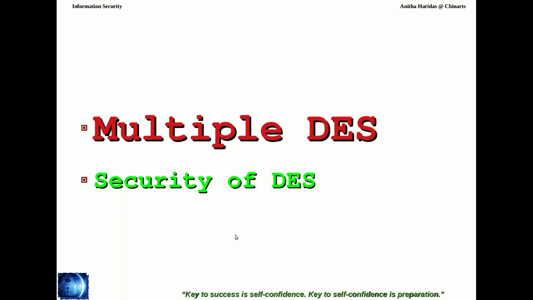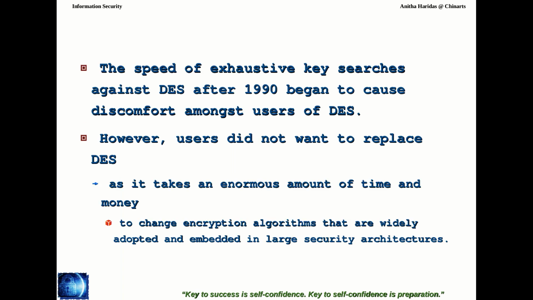Okay. So let us see now what is multiple DES. Now what they have thought, since the key size of DES is only 64 bits, they have started searching for the exhaustive key against DES right from 1990.